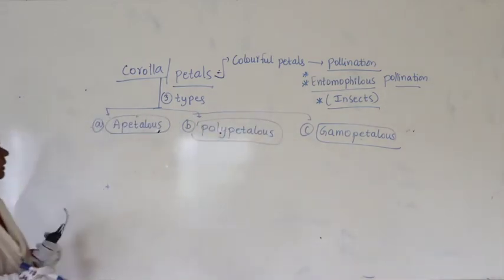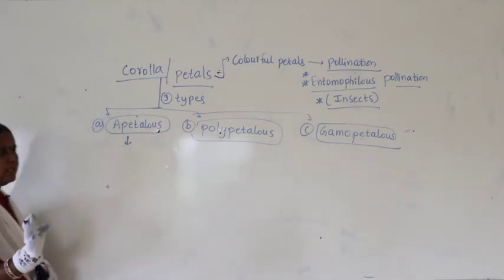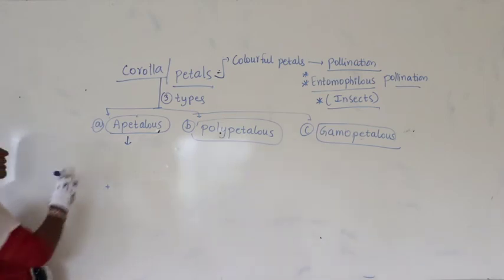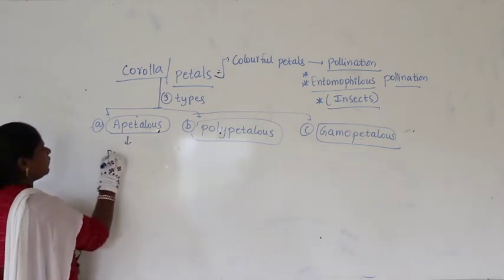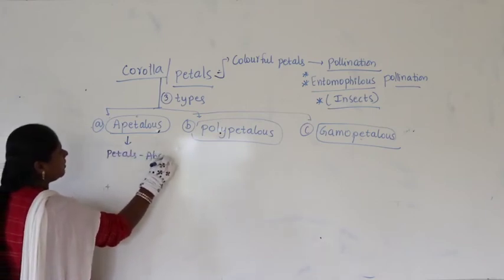When you take the apetalous condition, apetalous means petals are totally absent. Remember, whenever you get the condition apetalous, it means in that flower petals are totally absent.